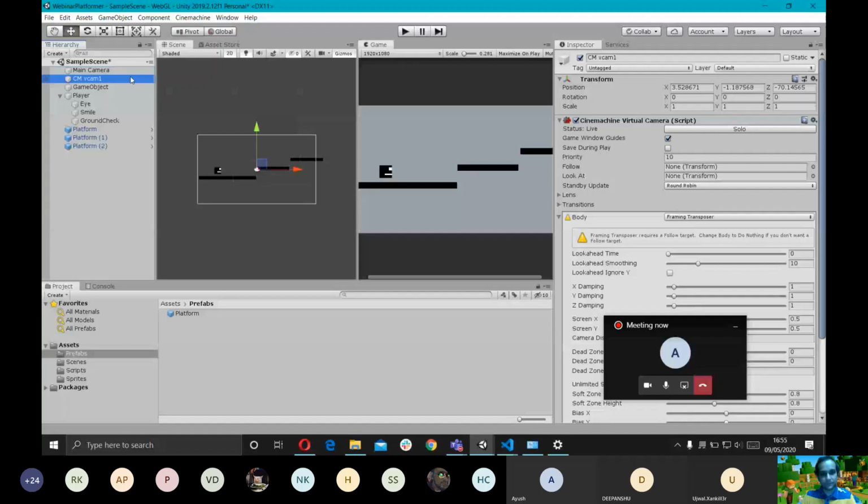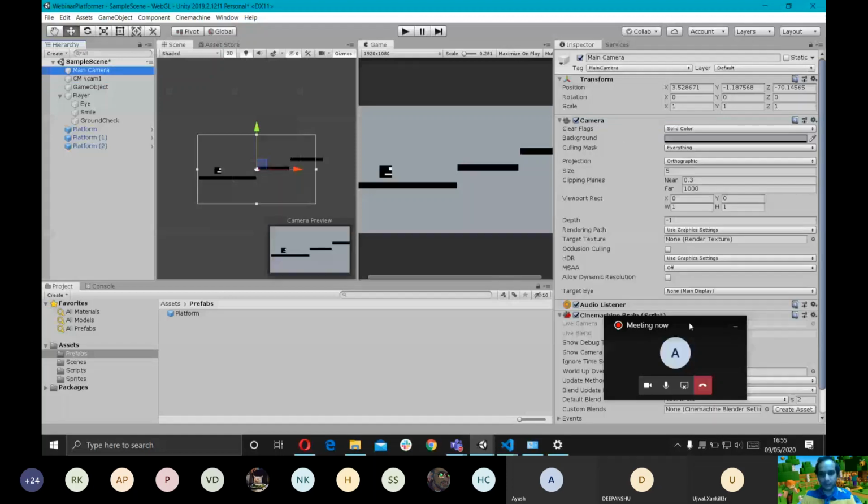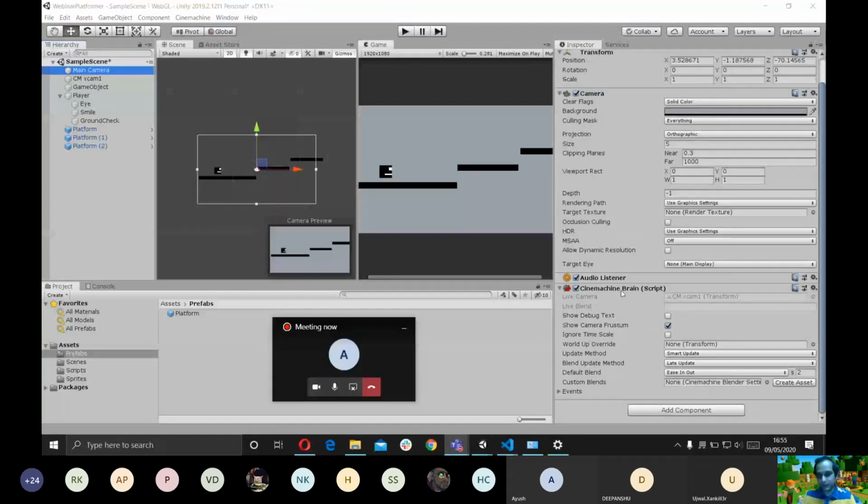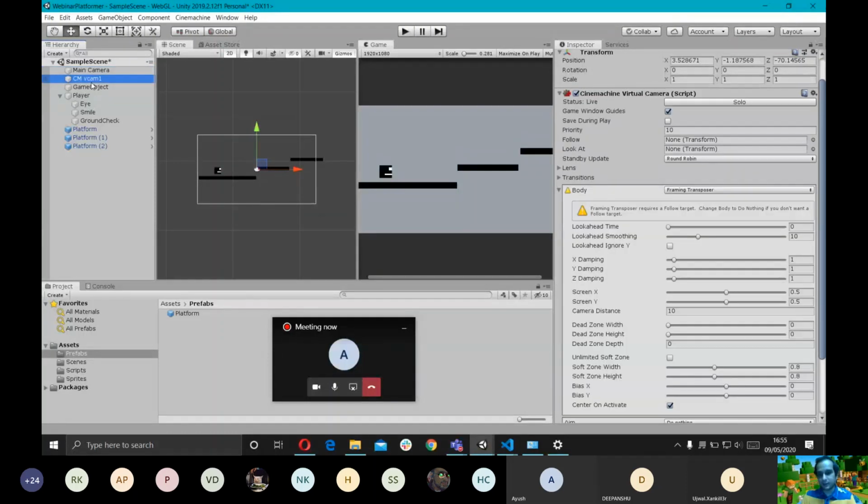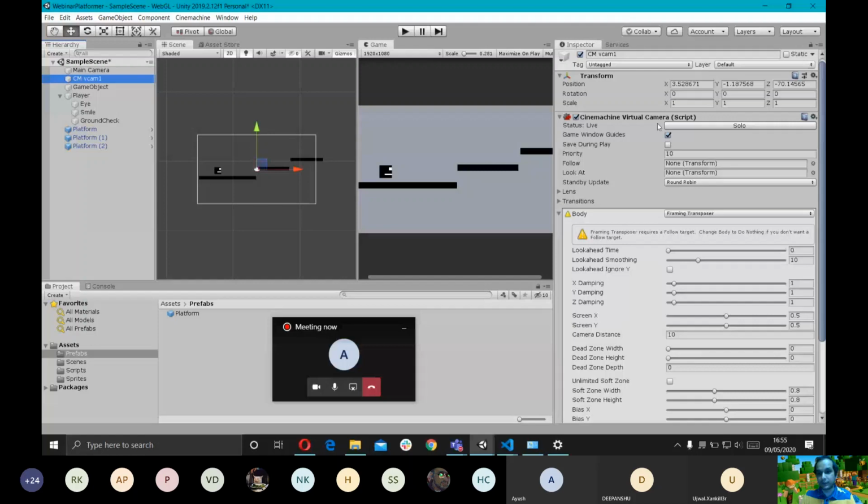And now if I go to the main camera, you can see it has a simple script, Cinemachine Brain, which means that this virtual camera is affecting the main camera. This virtual camera basically defines behaviors, and you can see we already have a field by the name of Follow, which accepts a variable of type Transform, and like I said, all game objects have the Transform component.